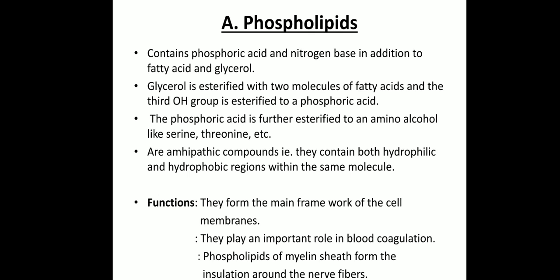In the case of simple lipids, the 3 OH groups of the glycerol are esterified with 3 fatty acid molecules. Instead of this, in the phospholipid case, 2 hydroxyl groups of glycerol are esterified with 2 molecules of fatty acid, and the third hydroxyl group is esterified to a phosphoric acid, and this phosphoric acid is again esterified to an amino alcohol like serine, threonine, choline, ethanolamine, etc. So that is the structure of this phospholipid.